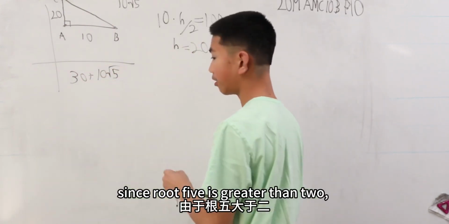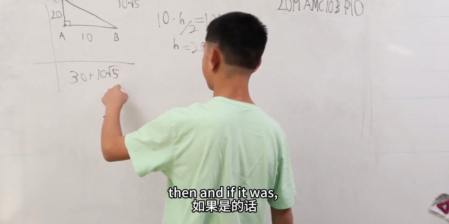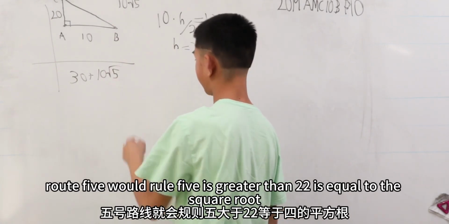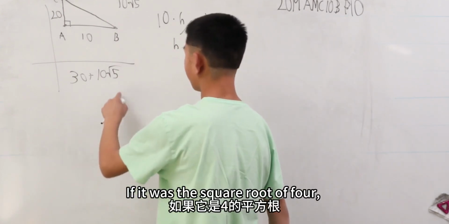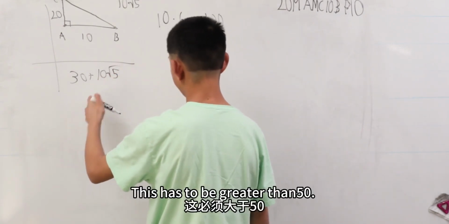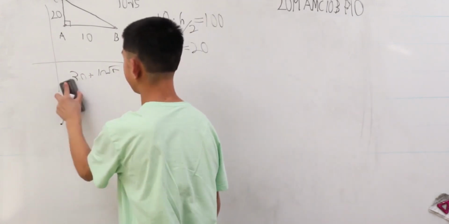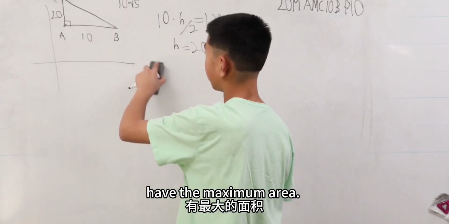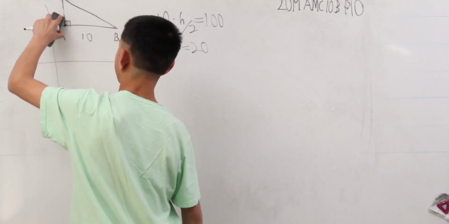Root 5 is greater than 2, and 2 is equal to the square root of 4. If it was the square root of 4, then 10 times 2 plus 30 is 50. So this has to be greater than 50. This does not satisfy that. And since right triangles like this have the maximum area, we've exhausted this possibility.